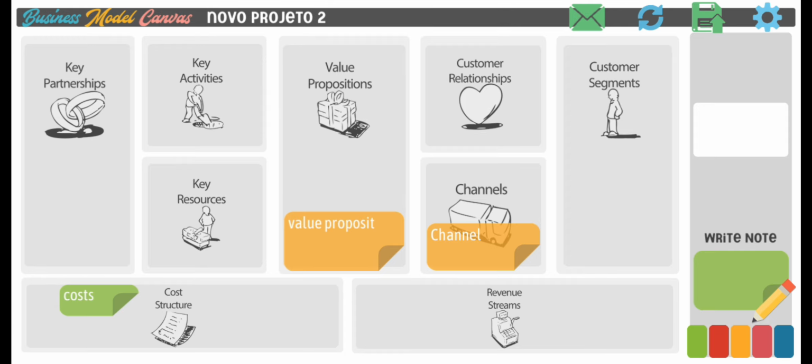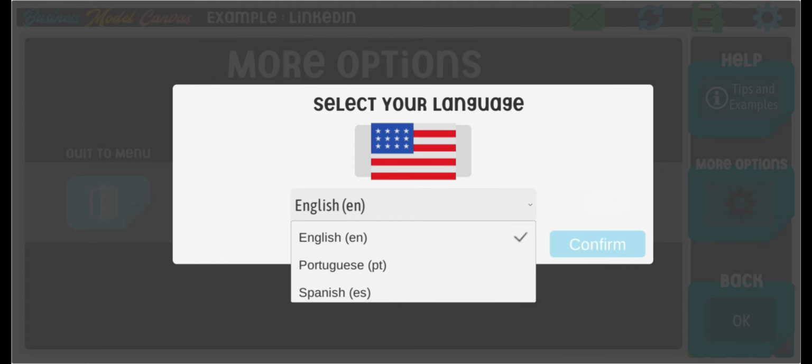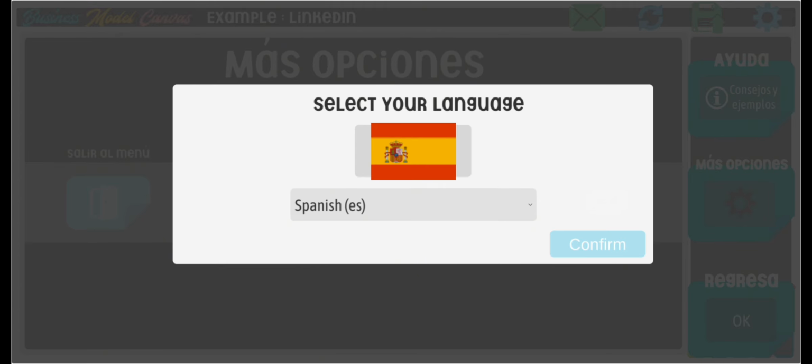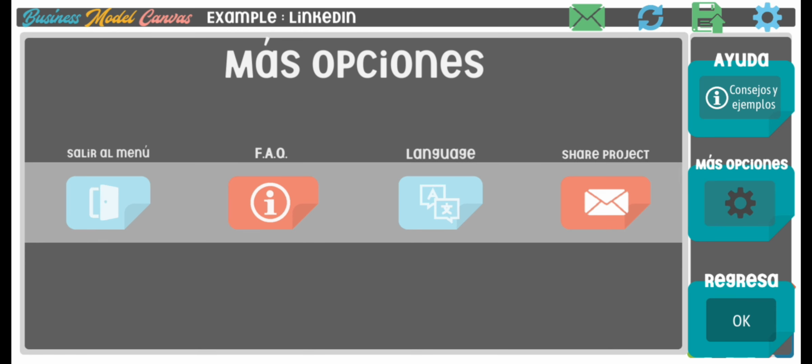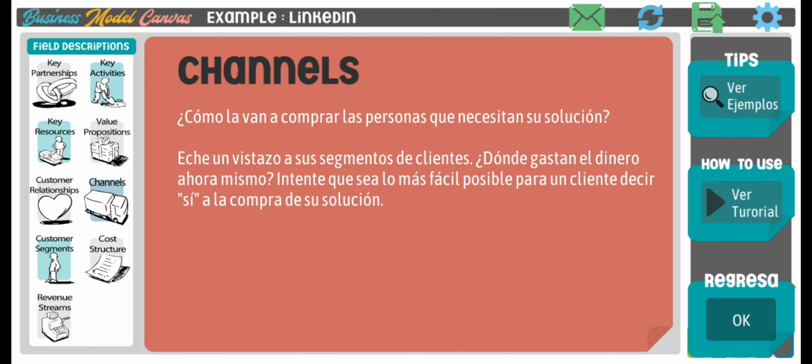Whether you're starting a new idea or improving an existing business, this app helps you focus on what really matters, creating value and growing. Join thousands of entrepreneurs already using Business Model Canvas to take their ideas to the next level.